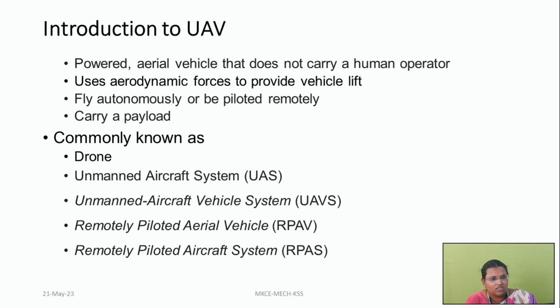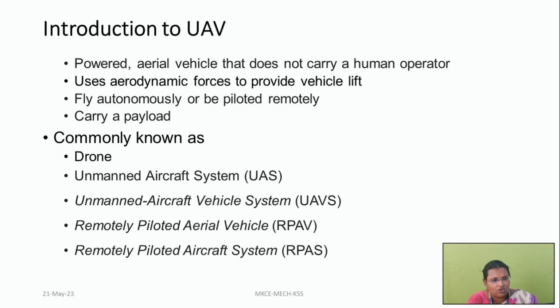Then coming to the introduction, what a UAV is: it is a powered aerial vehicle that does not carry a human operator. There will not be a human operator, and if there is one, he will be available remotely. It uses aerodynamic forces to produce vehicle lift. It will fly, as I already said, with or without a pilot. It can be remotely operated, and it carries a load.